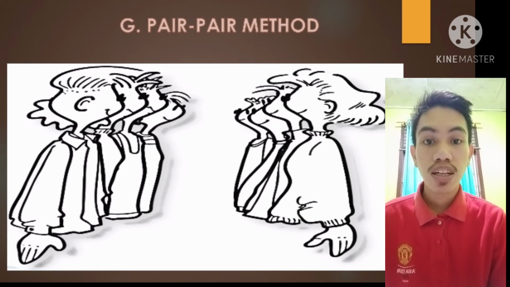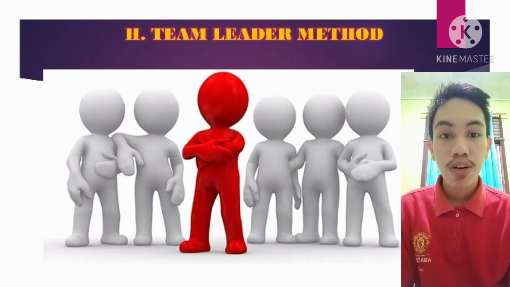The seventh is the pair method, which divides the groups fairly, the high skill with lower skill, the medium skill with under medium skill, in order to avoid big ability gaps in teams. Last is the team leader method, choosing the highest achieving students as leaders and they select their teammates to enter their groups.